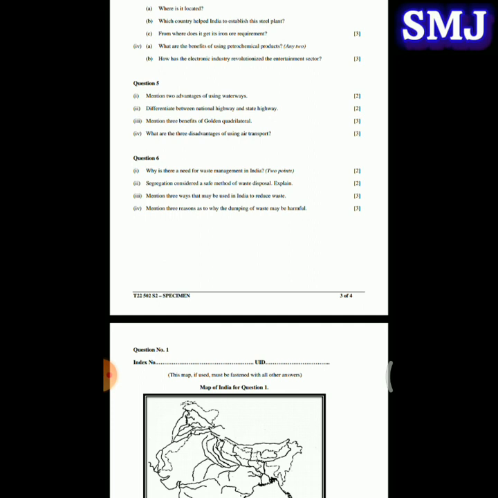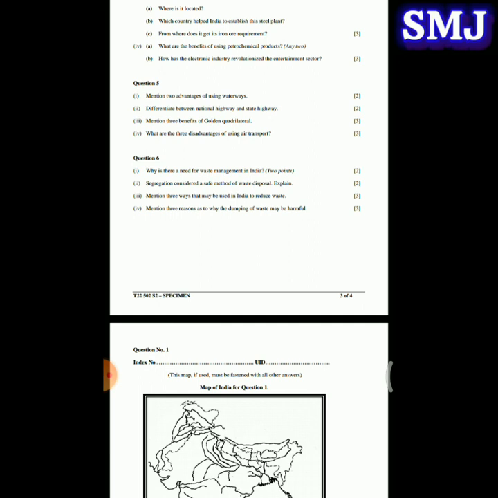Next is question number 3. Mention 3 benefits of golden quadrilateral. So the 3 benefits are: first, it will cut down travel time; the second, it will reduce the distance between two cities; and the third one is it will help industrial growth of towns through which the golden quadrilateral passes.